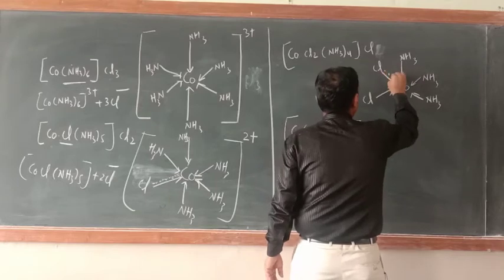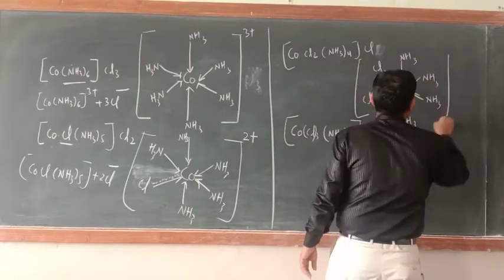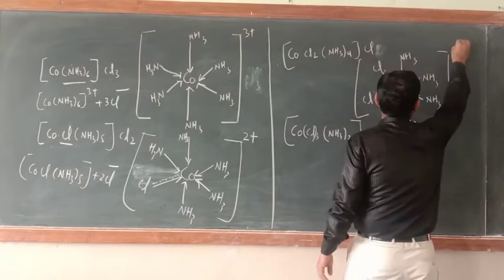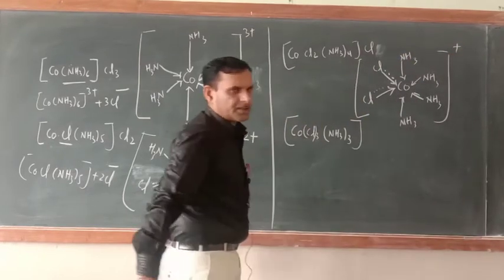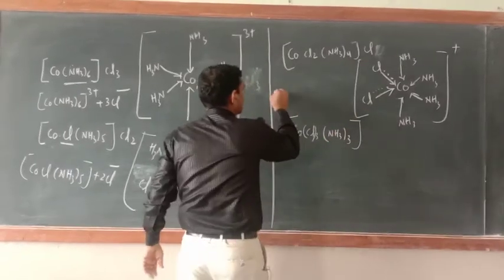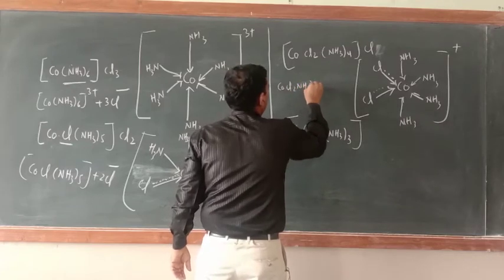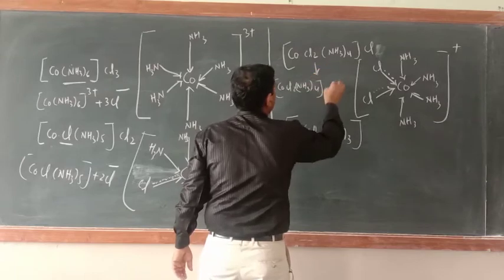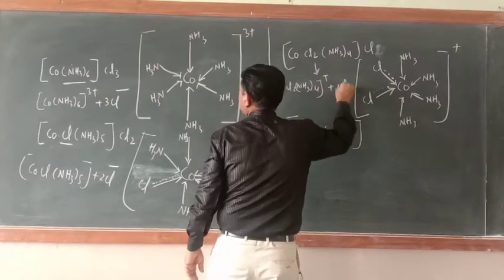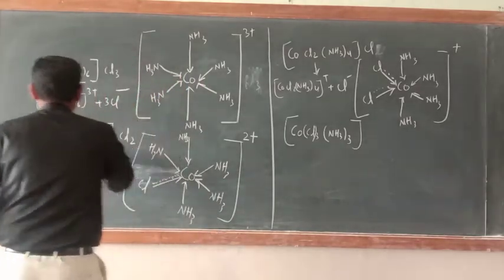Now they are fulfilling primary valency also, so dotted lines, bracket close. Now here there would be plus 1 charge. Or you can write Cl also. Just see here [CoCl2(NH3)4]Cl. So it will ionize into the positive ion plus Cl negative. Okay, no problem at all.